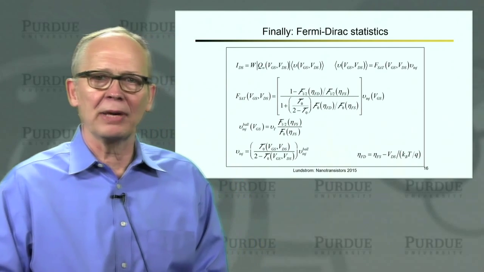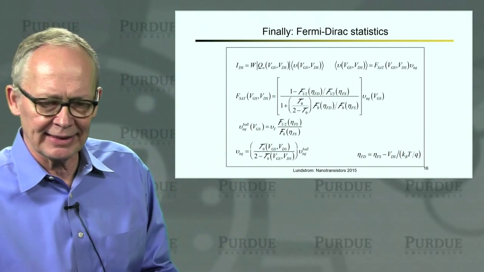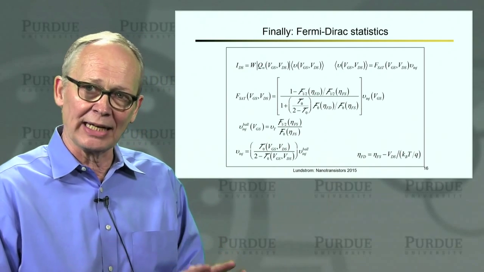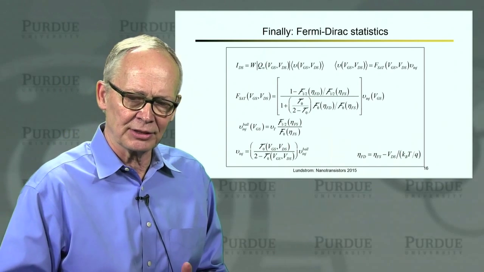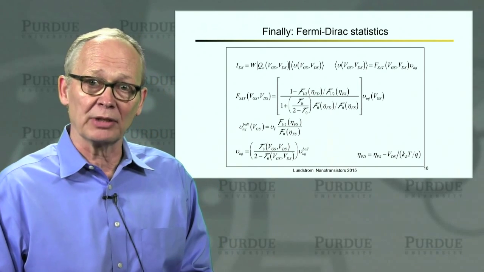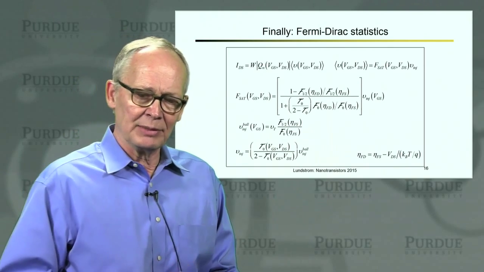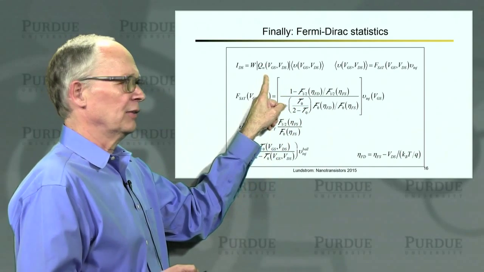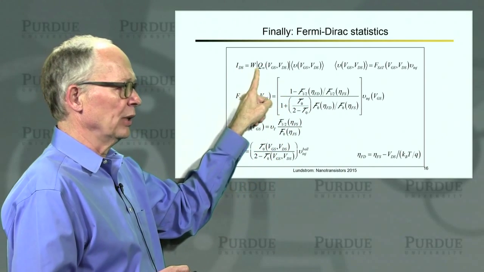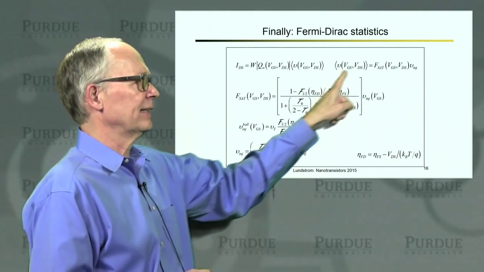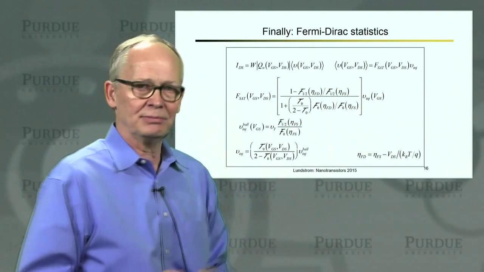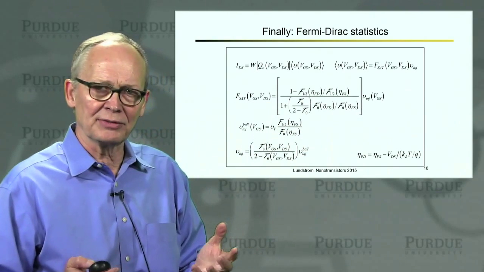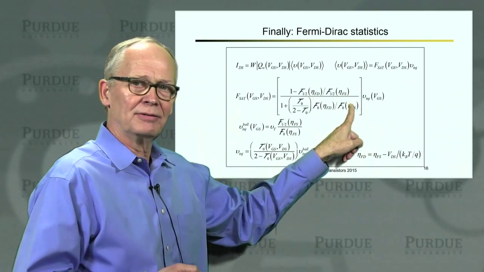So then let's wrap up just by quoting the results for Fermi-Dirac statistics. The ideas are most easily illustrated for Maxwell-Boltzmann statistics, which is why I've done so throughout this lecture. Actually, Maxwell-Boltzmann statistics frequently work rather well in practice, but from time to time we will want to use the Fermi-Dirac results also. So when we use Fermi-Dirac statistics, current is still width times charge times velocity. Velocity is still some drain saturation function times injection velocity. The drain saturation function now involves ratios of Fermi-Dirac integrals. This is the result for 2D carriers.